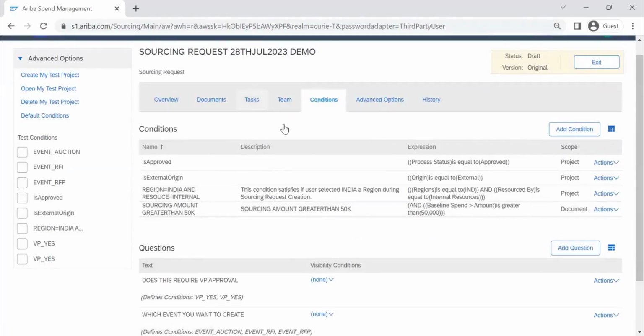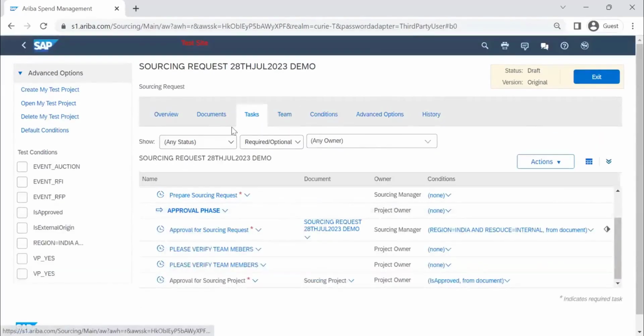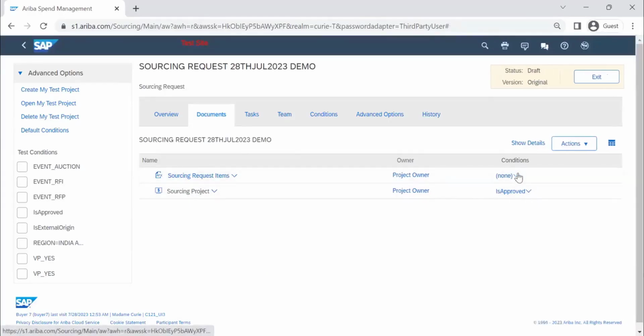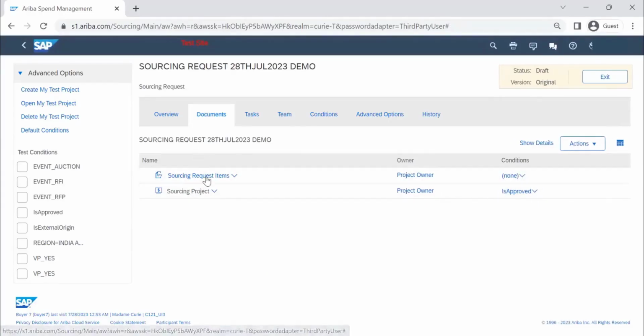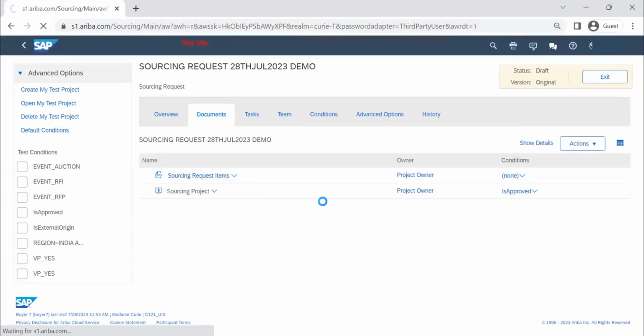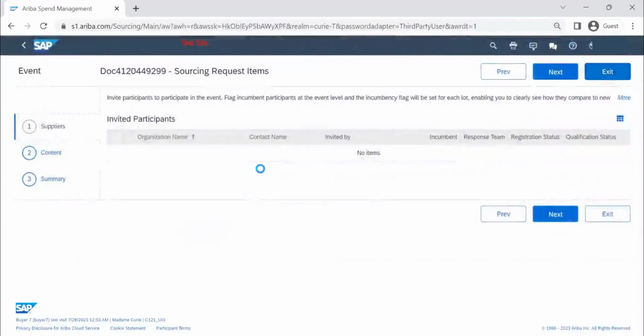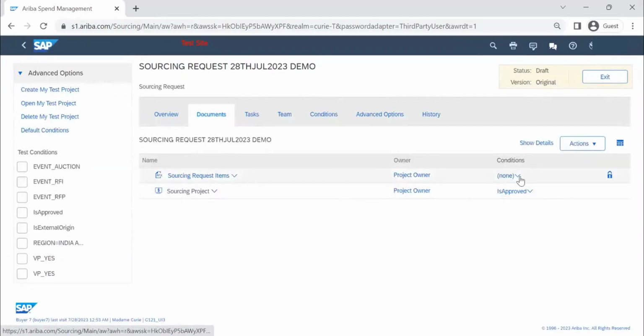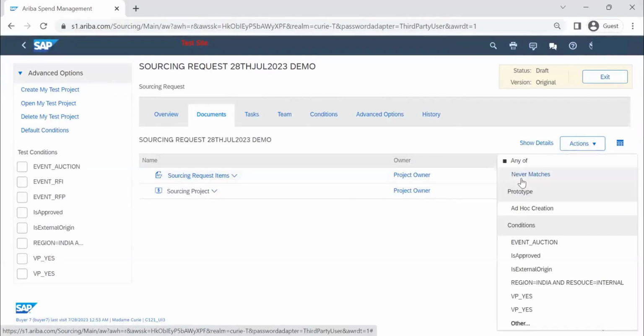Right, so this is how you can create approval flows, and you can use this to restrict your condition. Now our RFI and our RFP. Here I'm going to select sourcing request items. They will come only when the user edits.